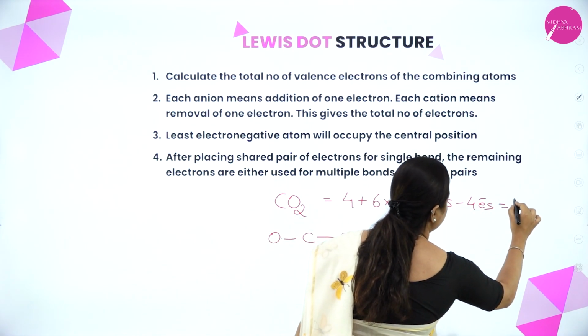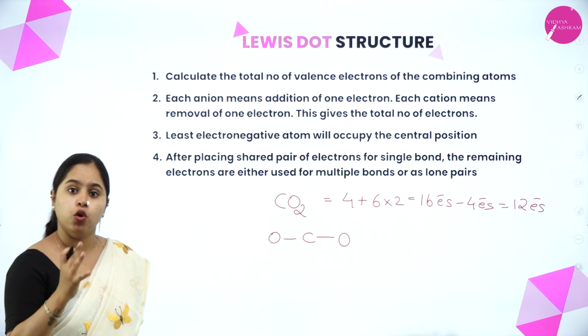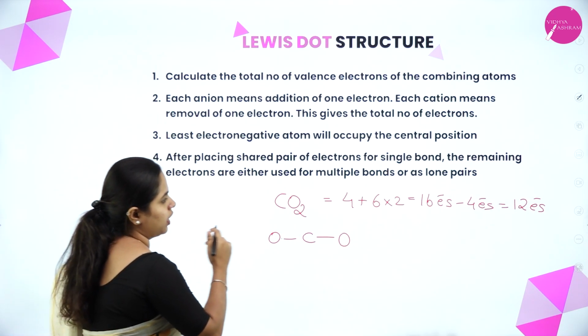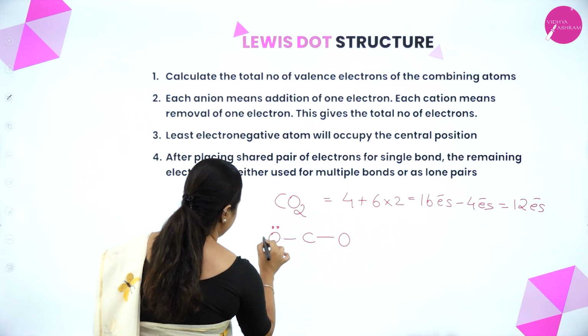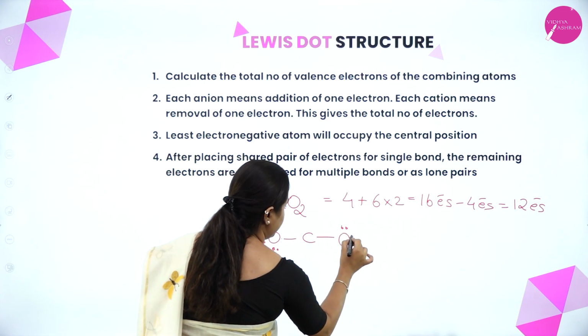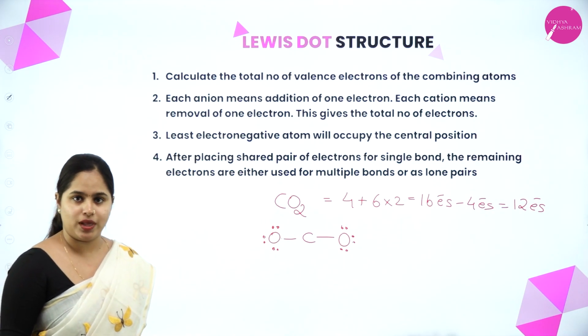So that gives a total of 12 electrons now, which I have to represent either by lone pairs or double bonds or triple bonds. So let's start. The 12 electrons, how to represent it? 1, 2, 3, 4, 5, 6, 7, 8, 9, 10, 11, 12. Okay, so I represented the 12 electrons.